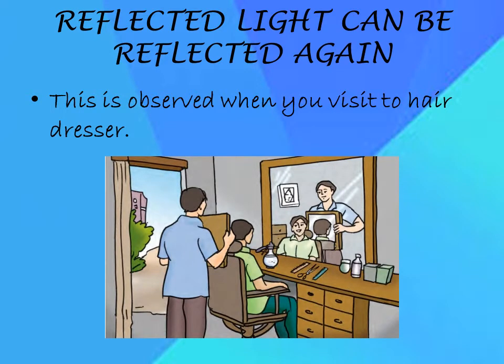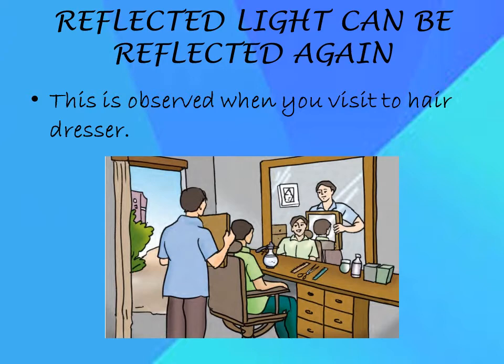Now students, there is a question. How can we see objects which are not visible directly? For that, let us see a situation when you visit a hairdresser to cut your hair. The hairdresser makes you sit in front of a plane mirror. After cutting your hair, the hairdresser holds another plane mirror behind you to show your hair.